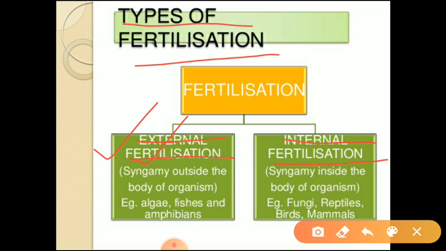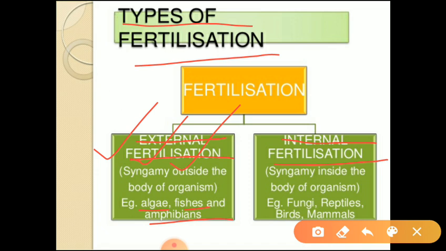Example, algae, fishes and amphibians. In all these organisms we can see external fertilization. Second type is internal fertilization. Internal fertilization means the fertilization which takes place inside the body of organisms.